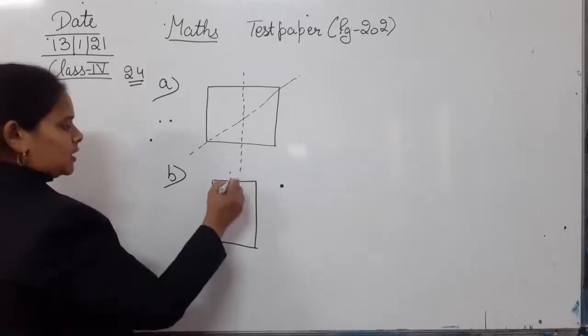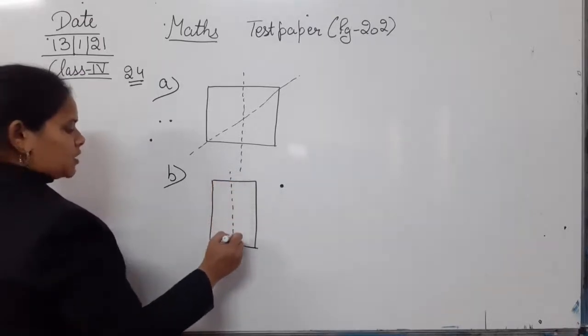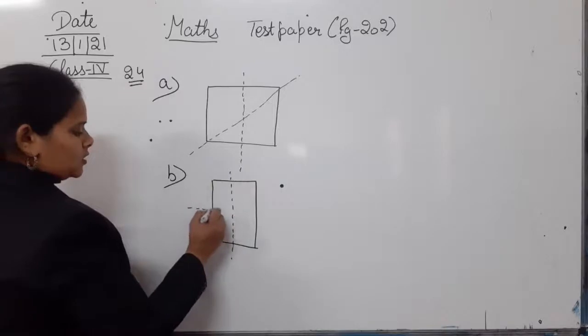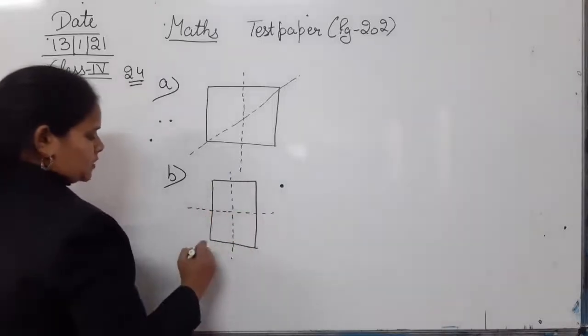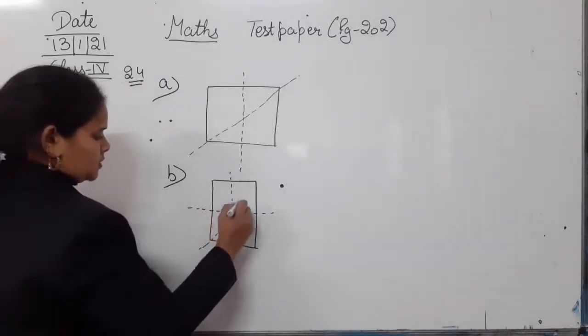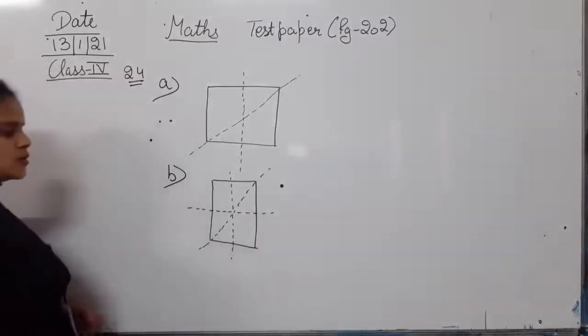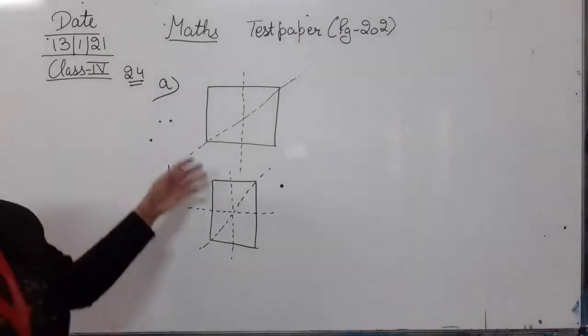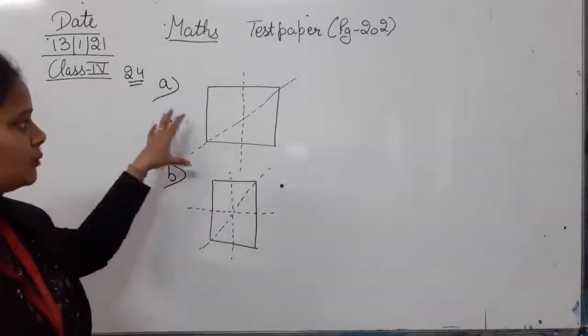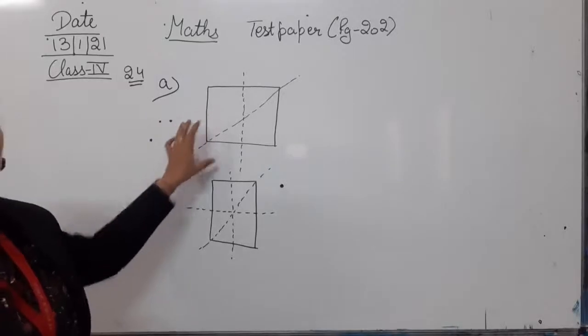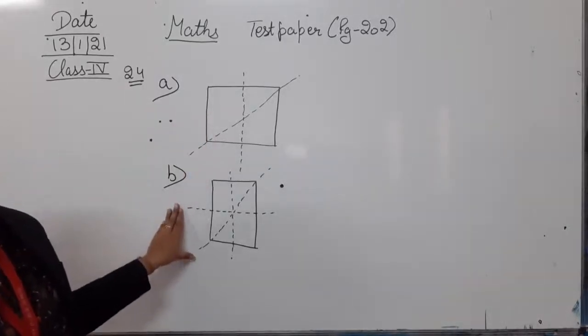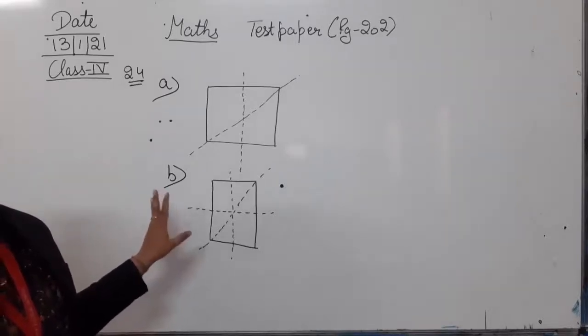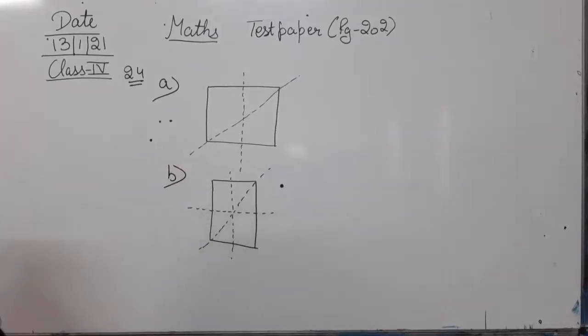So let's make three lines of symmetry: 1, 2, 3. So in this we have drawn three lines of symmetry. We had been asked for an example, and I have just given the example. This figure is showing the two lines of symmetry, and this figure is showing the three lines of symmetry. Clear? So this is the solution of question number 24.